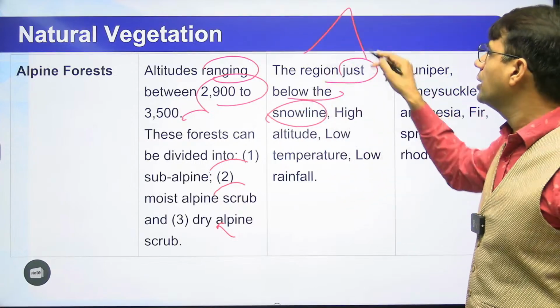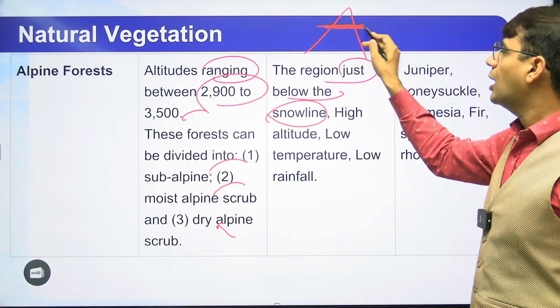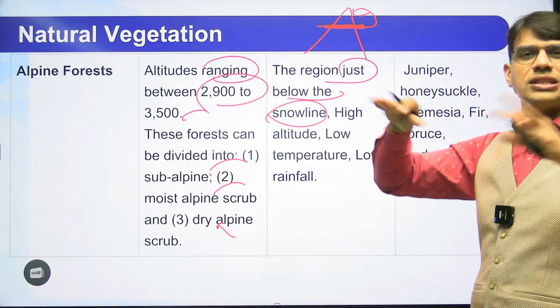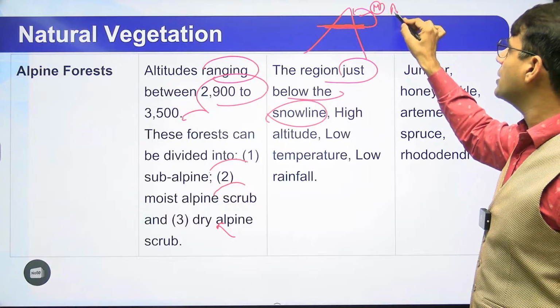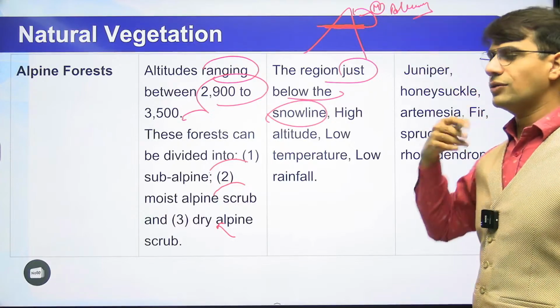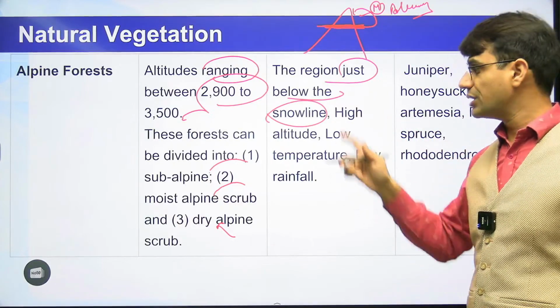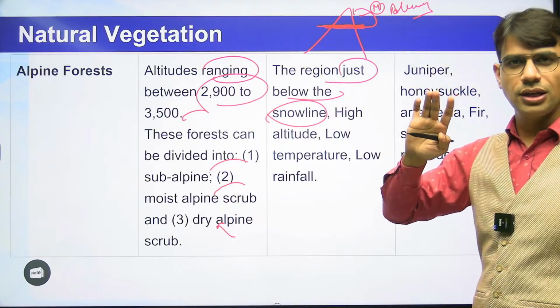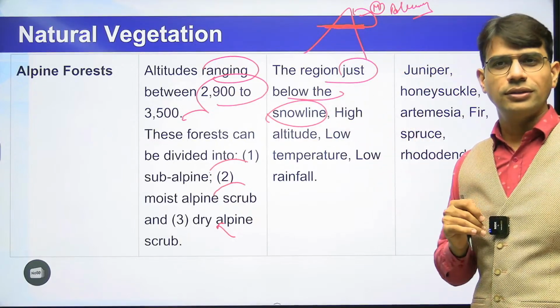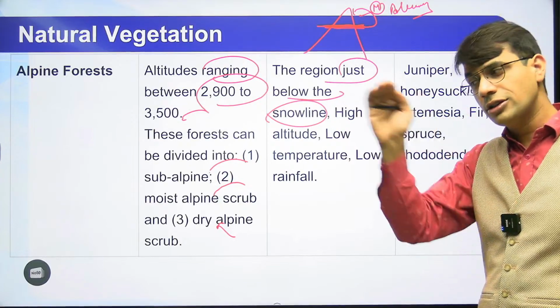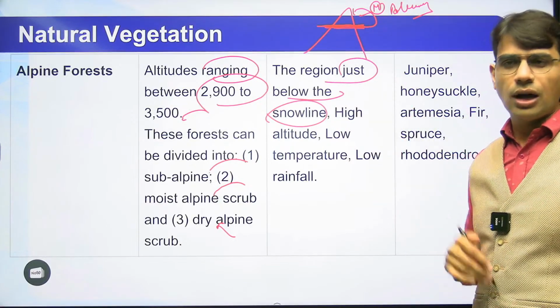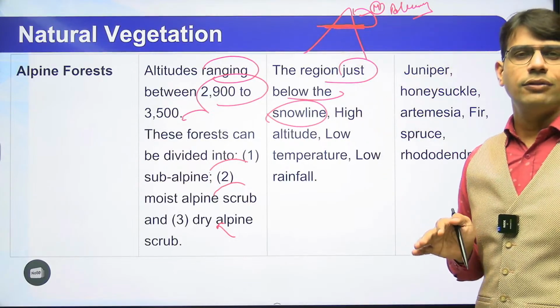Snow line क्या होता है? Mountain की that height. After that this mountain is always covered with the snow, whether it is a summer or winter whatsoever. So the alpine forest will be just below the snow line. वो snow line से बिल्कुल थोड़ा सा नीचे रहेंगे. Above this, the area will be covered with the snow.